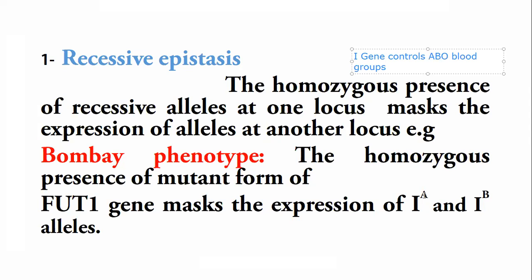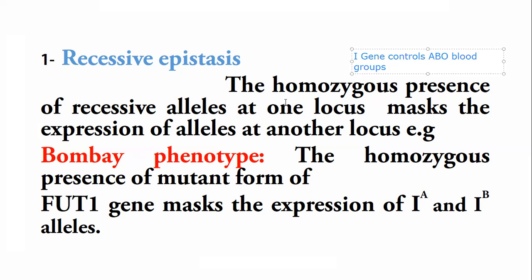So if the IA allele is present, it means the blood group should be A. If the IB allele is present, then the blood group should be B. And if both alleles are present, it means the blood group should be AB. But in case of the Bombay phenotype, although the person may contain the A allele or the B allele, their blood group is O. So in that case,